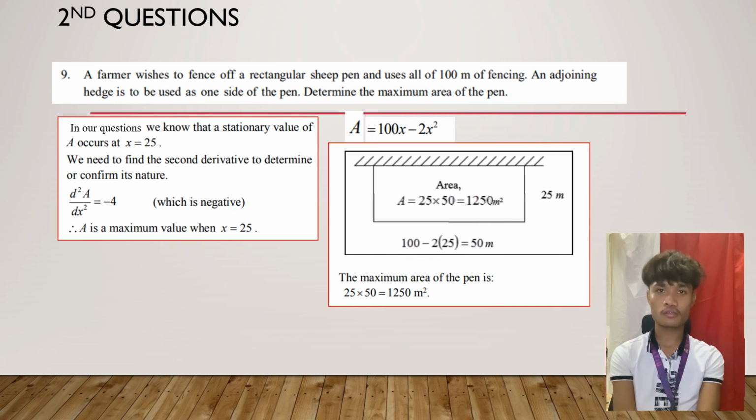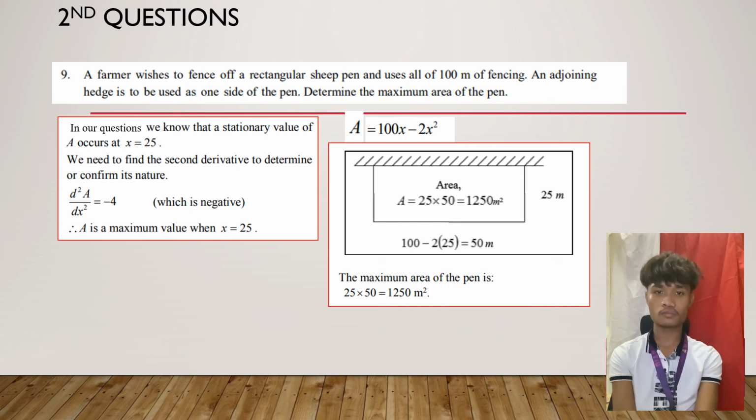The y is 100 minus 2(25), which equals 50 meter. Okay, the maximum area of the pen is 25 × 50, equal to 1250 meter².